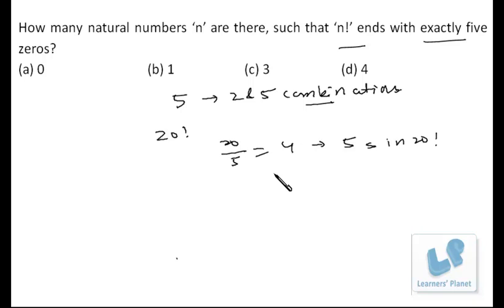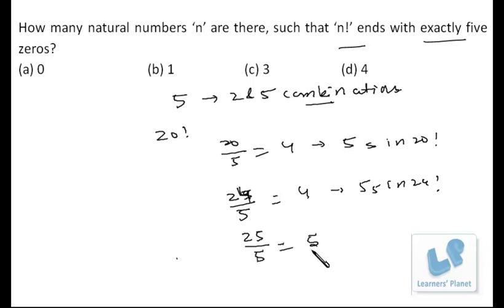But we want 5 5s. So let's take 25 by 5 or maybe 24 by 5. So still we'll be getting 4 only. That means 4 5s in 24 factorial, but we want 5. So let's take 25 factorial. So 25 by 5 will give 5, and this further 5 will divide by 5 and we'll be getting one more 5. So it's 5 by 5, that is 1. So in all, in 25 factorial, there will be 6 5s, not 5 5s.